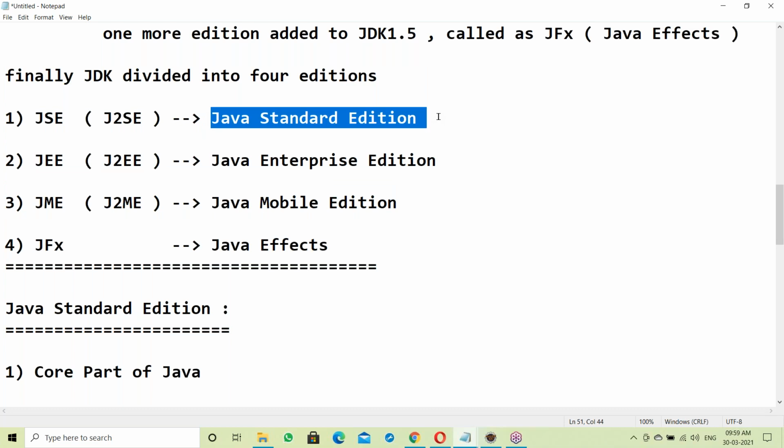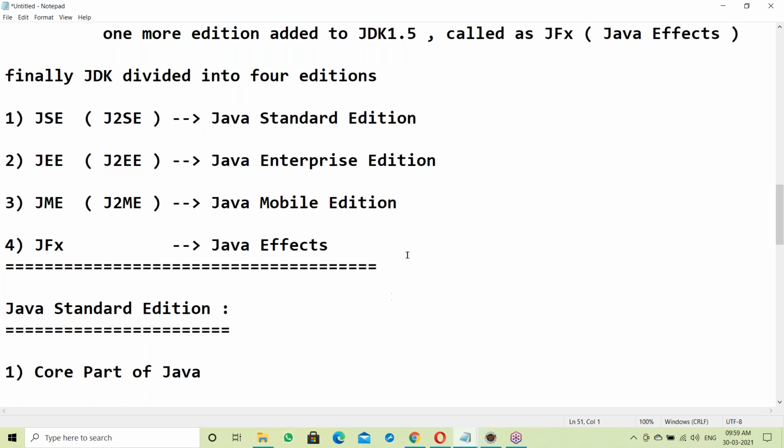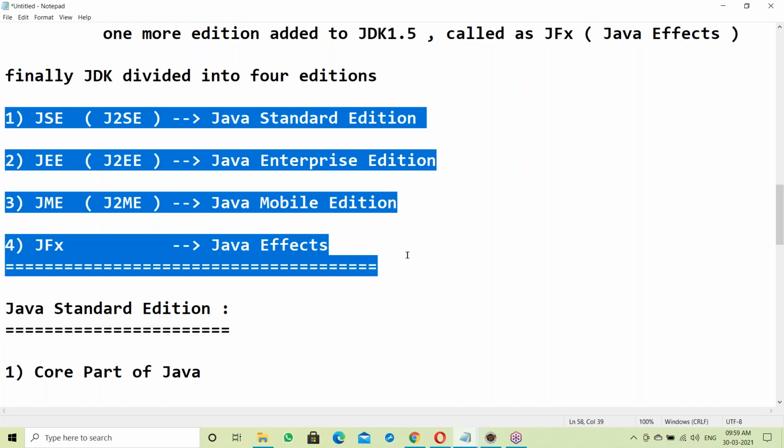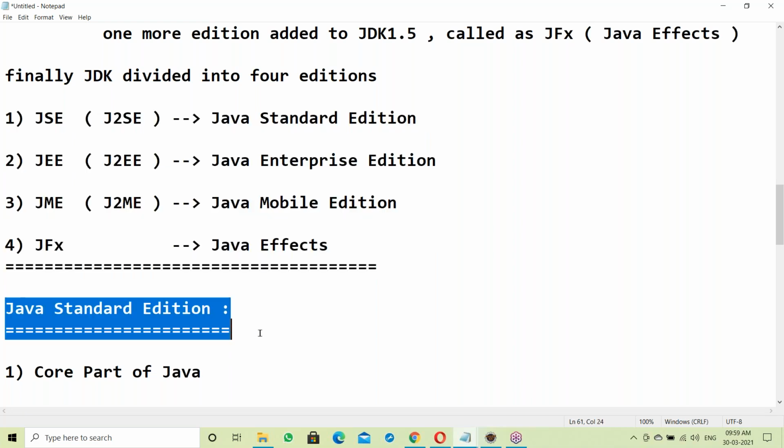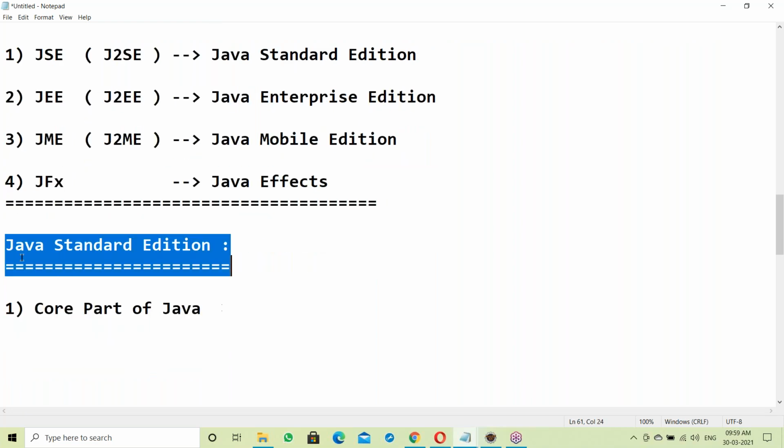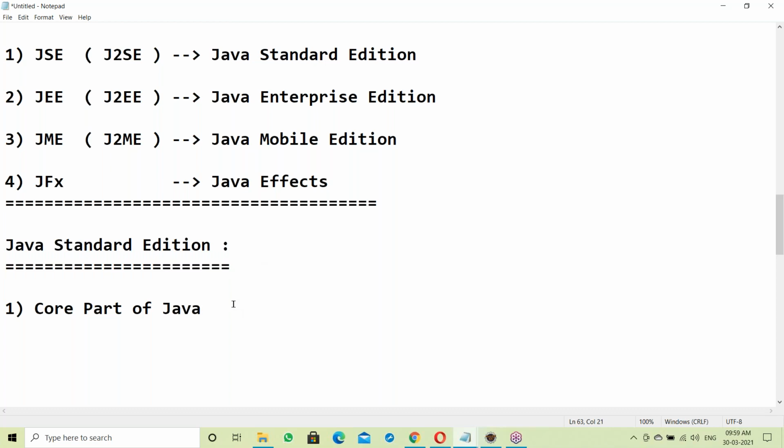Standard edition. So what does it contain? This is complete Java. The complete Java contains what? We'll see one by one. So first, what is standard edition? What are the contents of Java Standard Edition? Let us see.